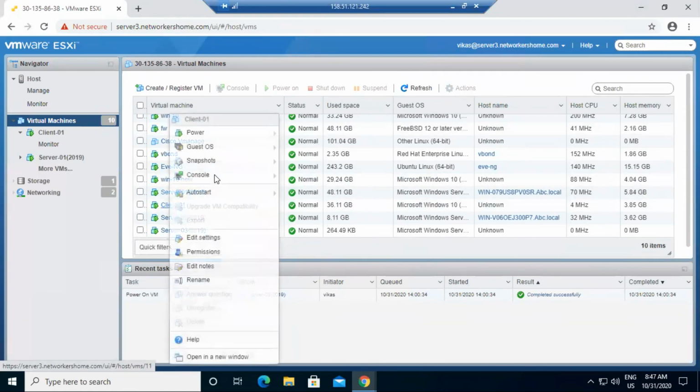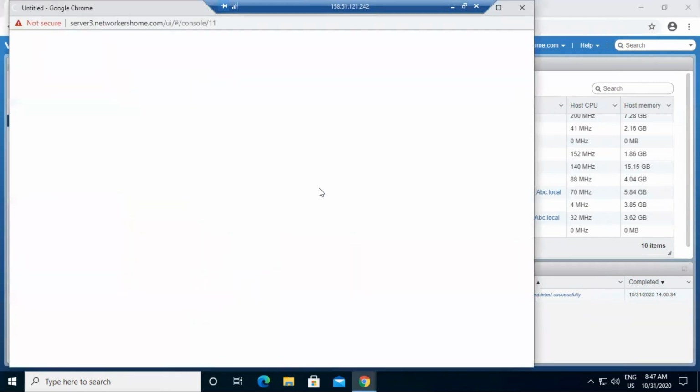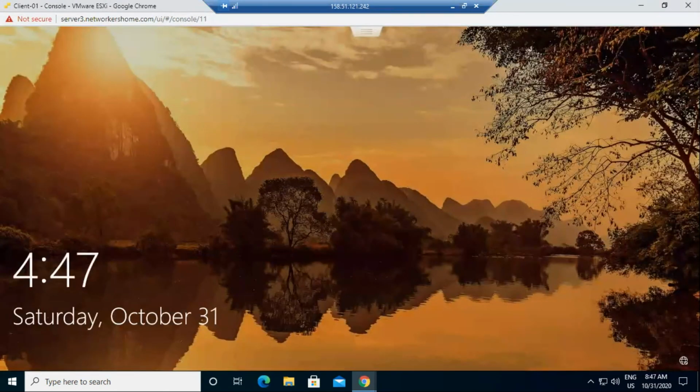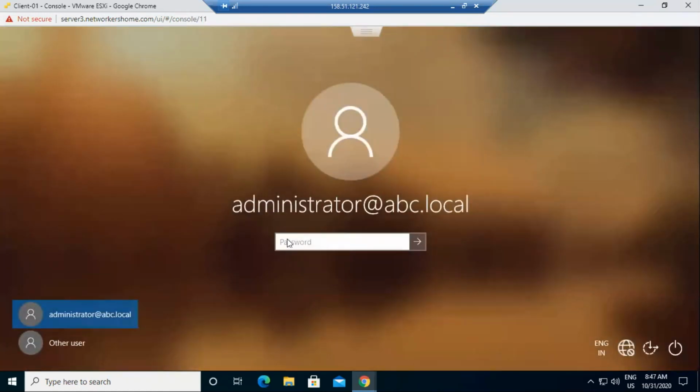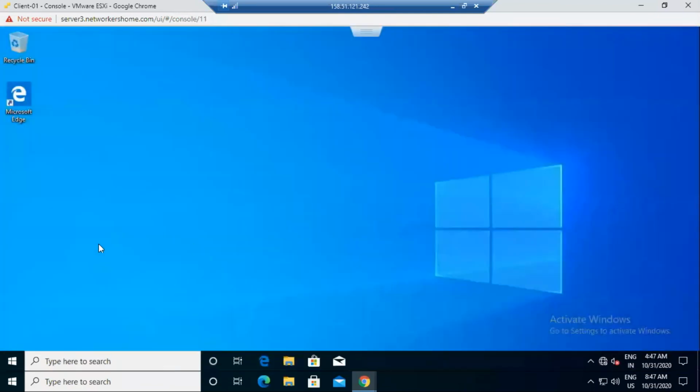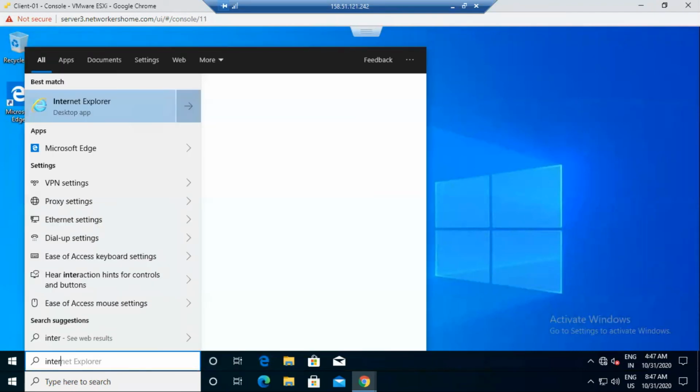Let's see whether my client is part of this network. Yeah, it's part of it. Let's open the browser in the client, Internet Explorer.